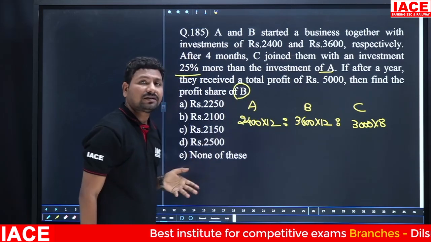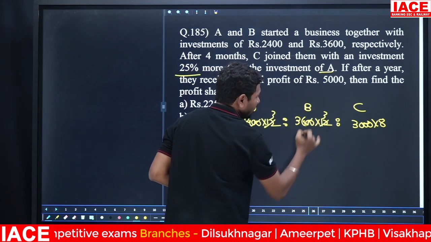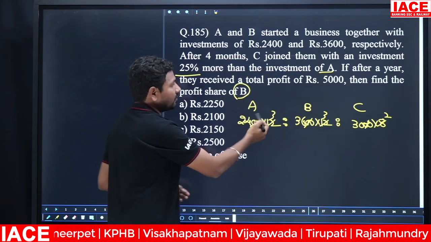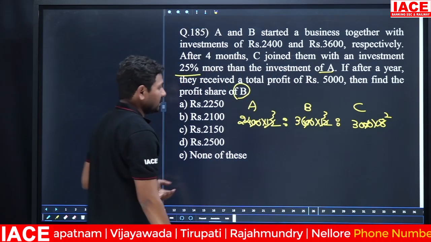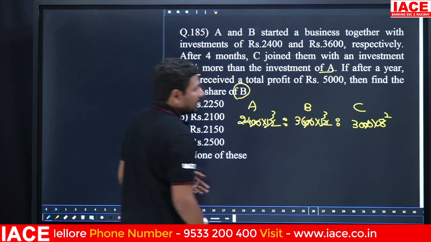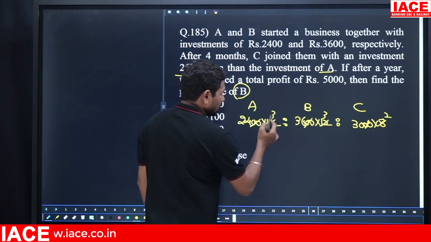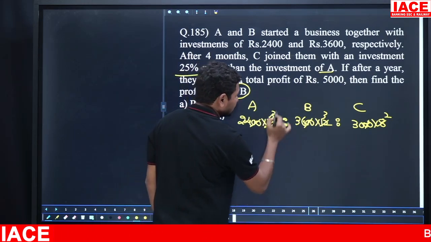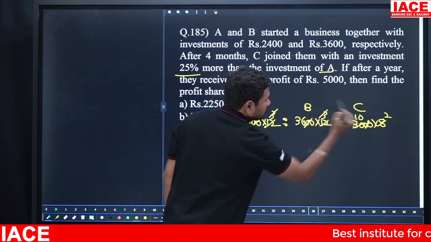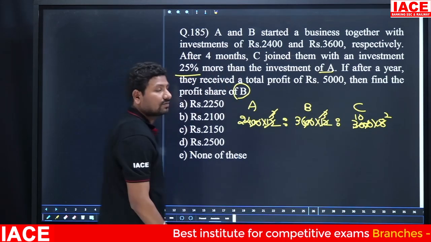Cancel the terms. 4 3s are 12 and 00; 4 2s are 8 and 00. So 24, 36 and 30 and 2 is there. These terms will be cancelled again, here with 3. 3 cancels here, 3 cancels here, and 3 tens are 30. So we get 24, 36 and 20.